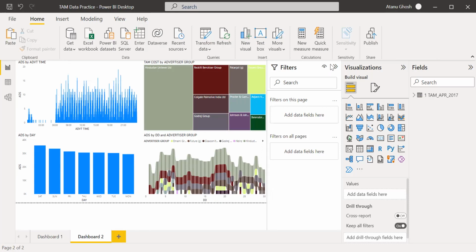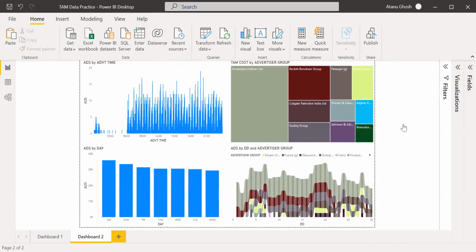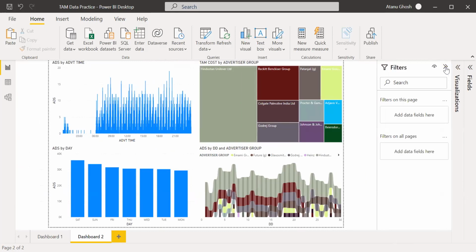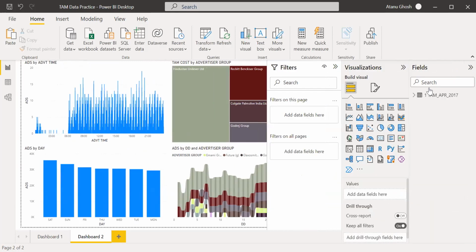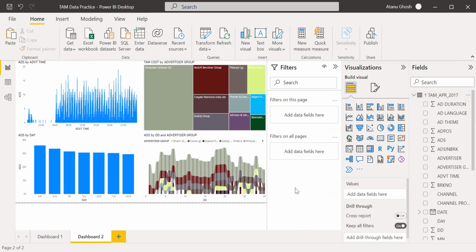Not really. GRP will just give you the GRP spends that they have done for the month. But how much it gained in terms of sales volume is something that, yeah, that is difficult, I think. It won't be available here. Yeah. So that's where you can use the digital.